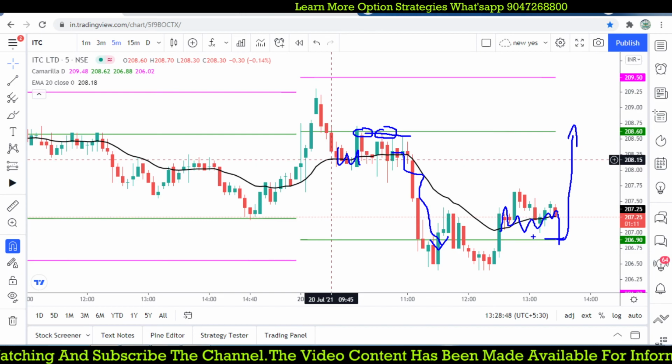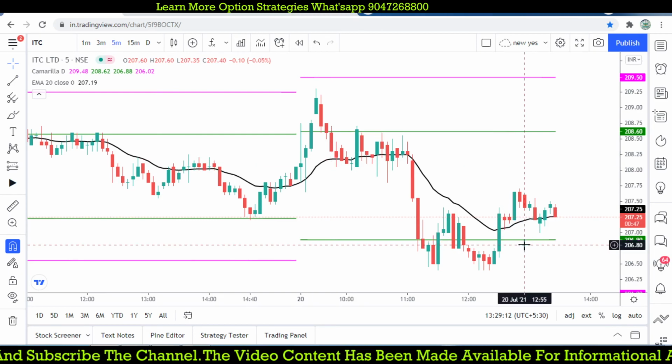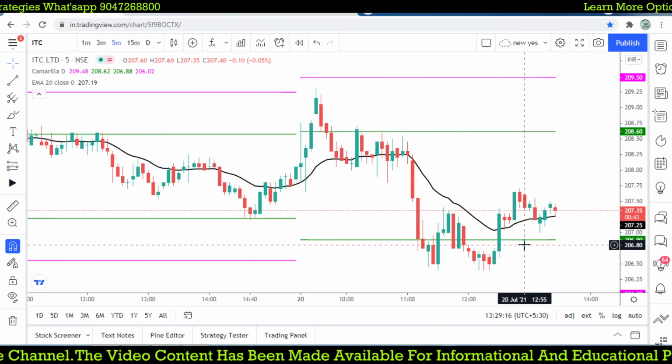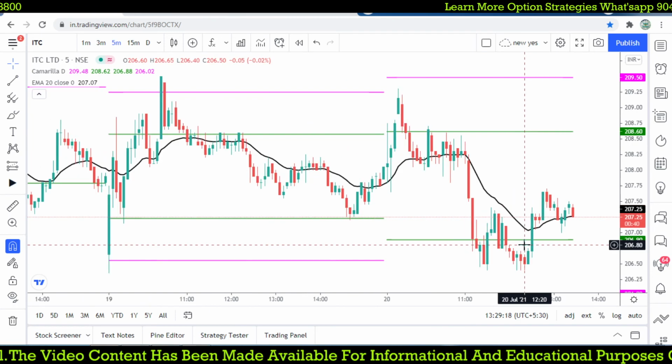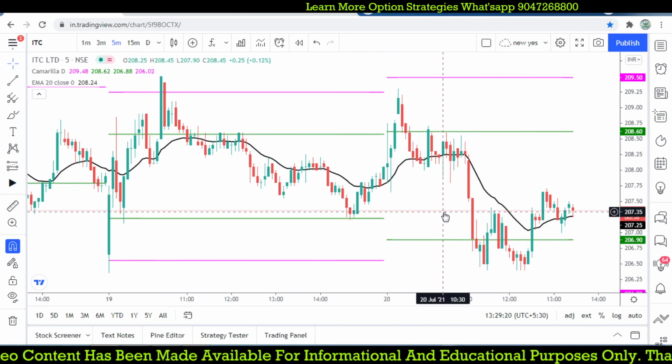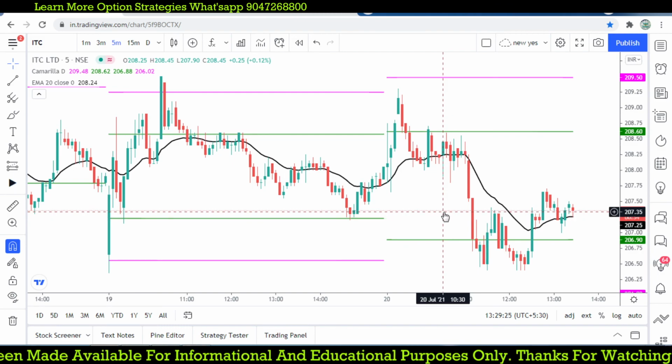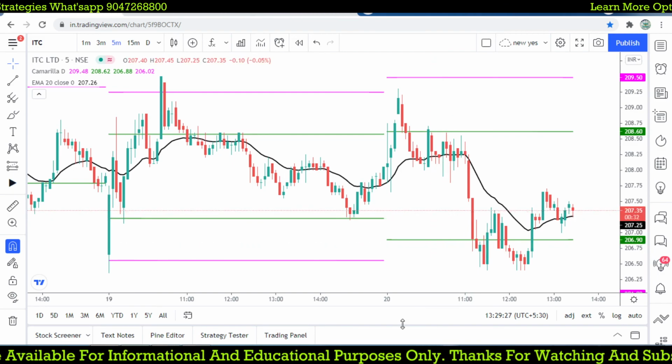So it is a simple yet powerful strategy which you can use for intraday, not for positional. You can use it for intraday, and based on the Camarilla relationship, that will give you a better lower-level entry point and a higher-level exit point.